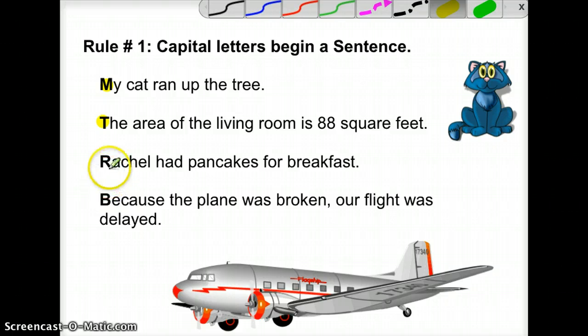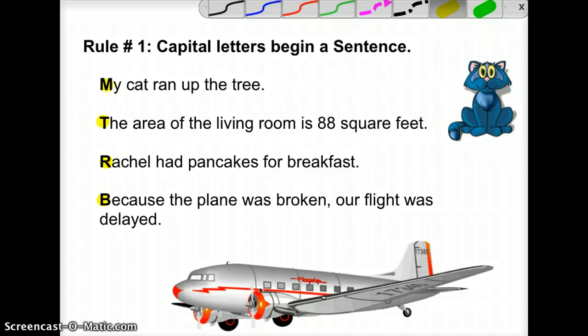Whether it's a name or a word, it doesn't matter. Names always get capitalized, which we'll talk about in a moment. But in this case, a name starts the sentence. So Rachel had pancakes for breakfast. Either way, Rachel would have been capitalized because it's a specific person, but because it started the sentence, it obviously gets a capital letter here. Because the plane was broken, our flight was delayed. Once again, we get a capital B.